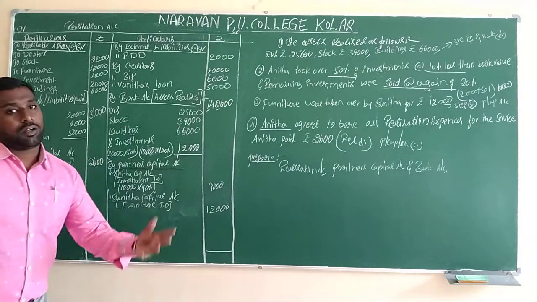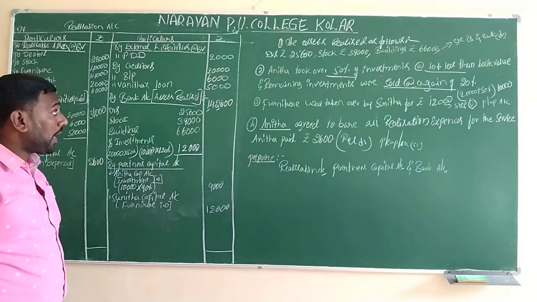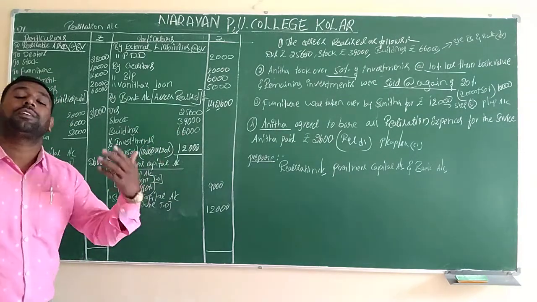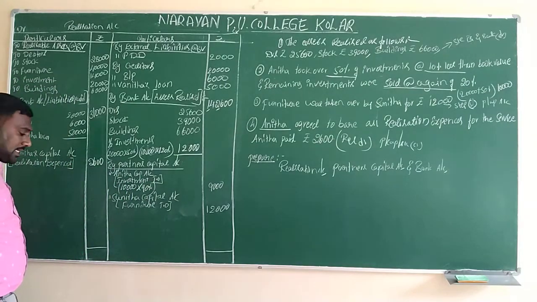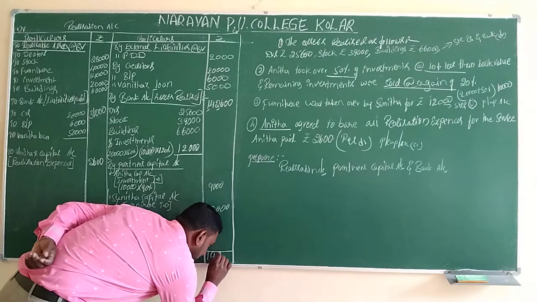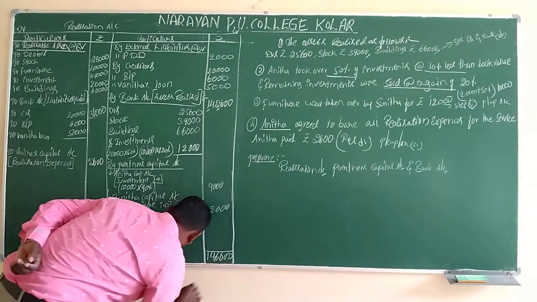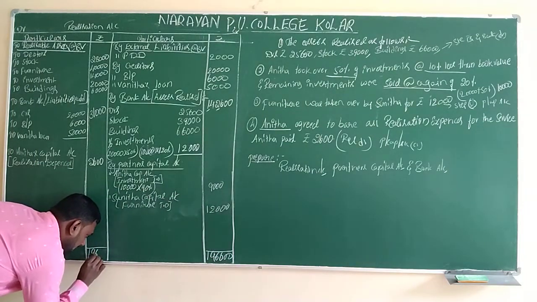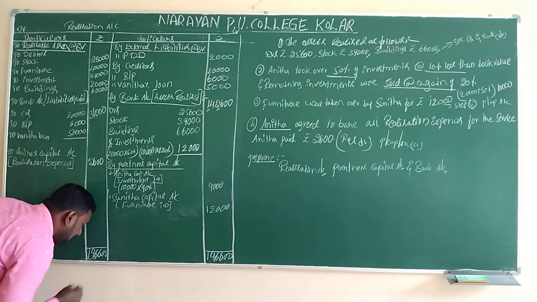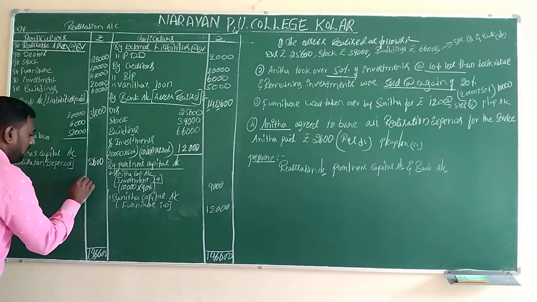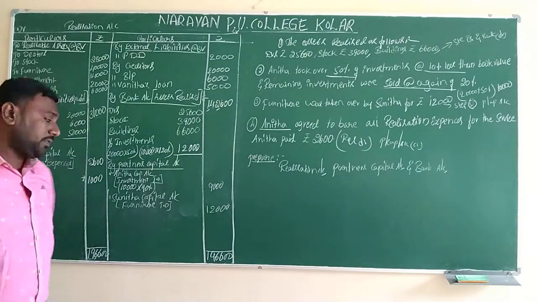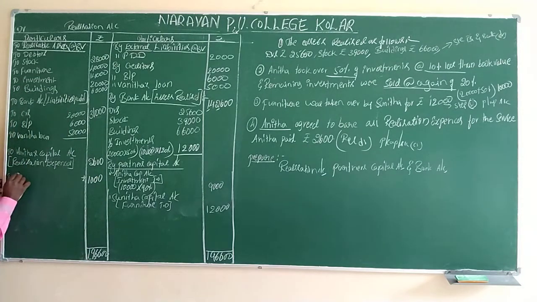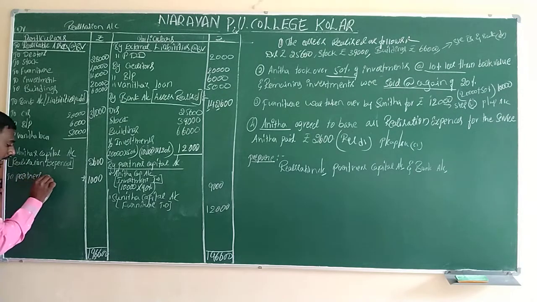So the 8th or 9th step we have to get. How we get this step is by making the total and finding the difference. The total of the credit side is 1,96,600. Here also we have to write 1,96,600. After all the deductions, we get the difference of 1,000 rupees as the profit. We will transfer it here to the partners' capital account.